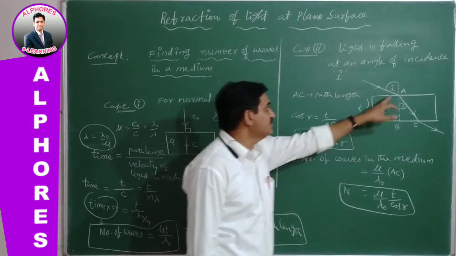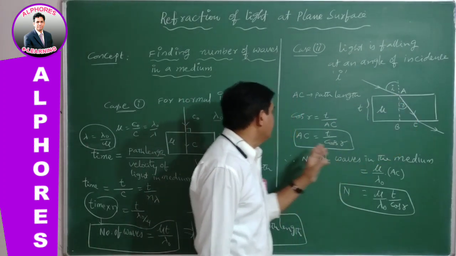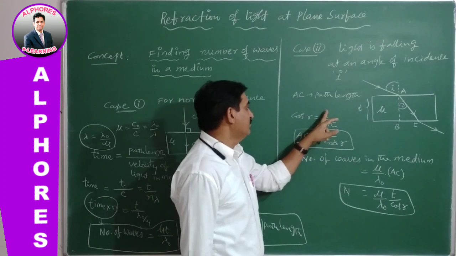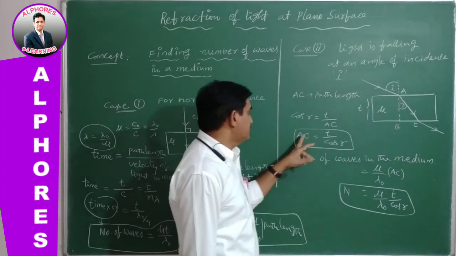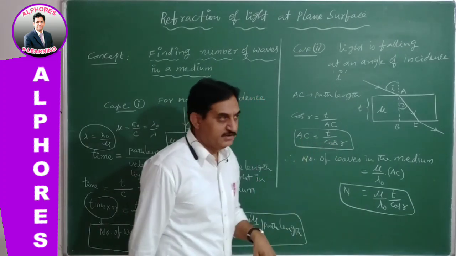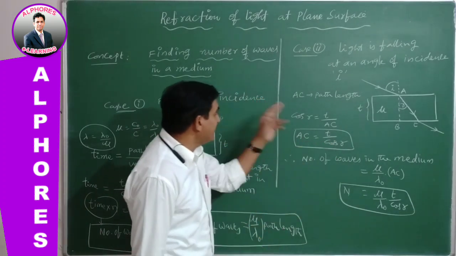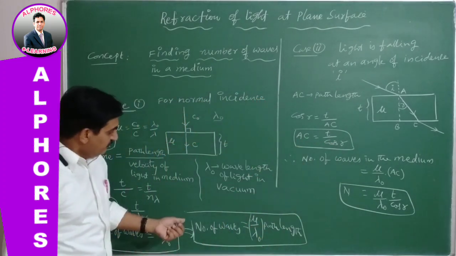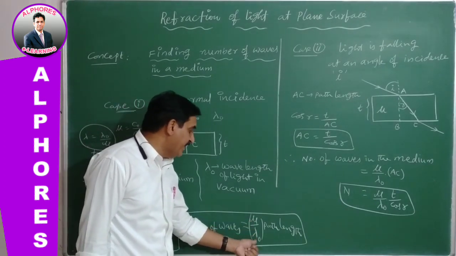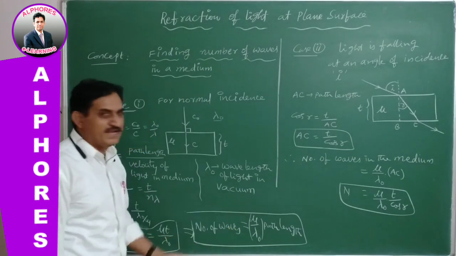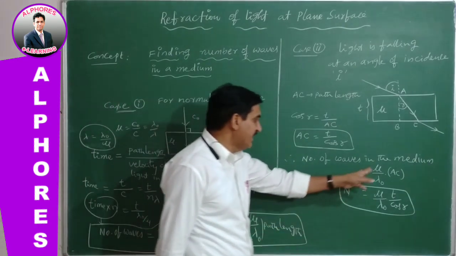Now from triangle ABC, we can take cos r equal to thickness t, the adjacent side, by AC. So AC is equal to t by cos r. So what is this AC? It is the path length. Directly we can substitute mu by lambda naught into path length. Mu by lambda naught is constant; keep it aside.